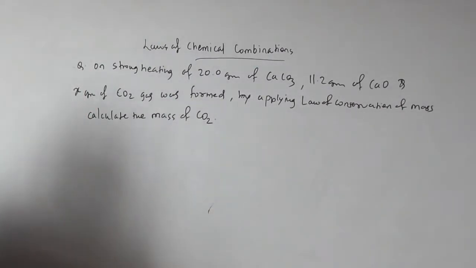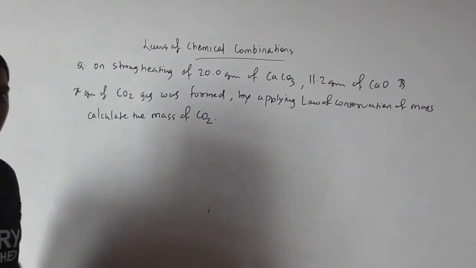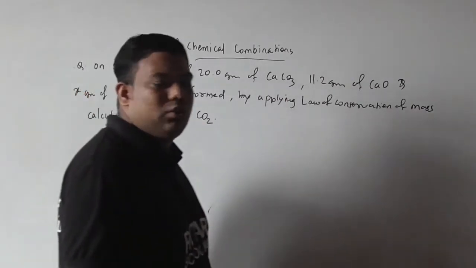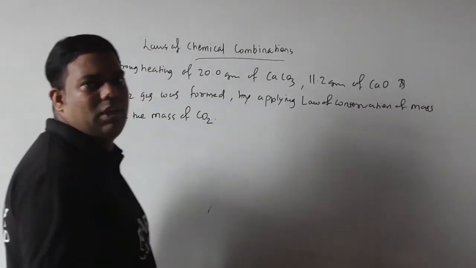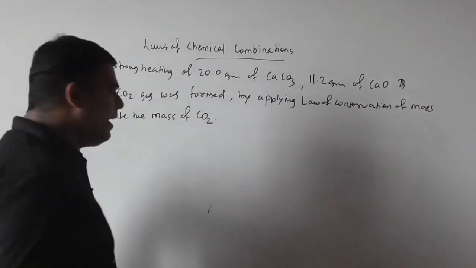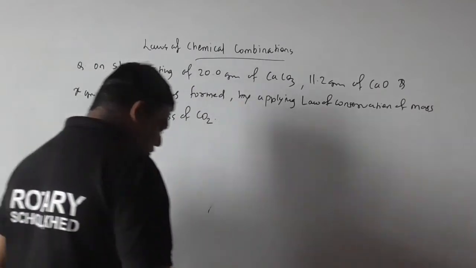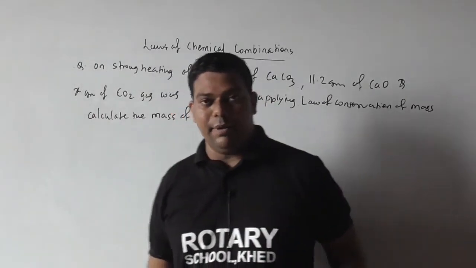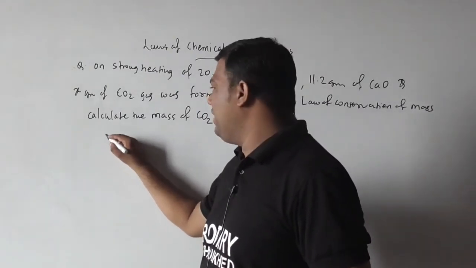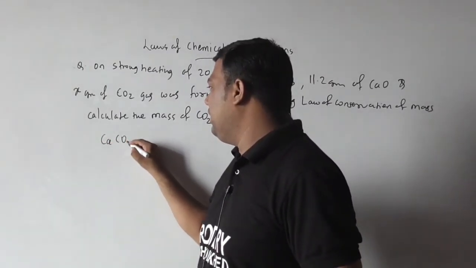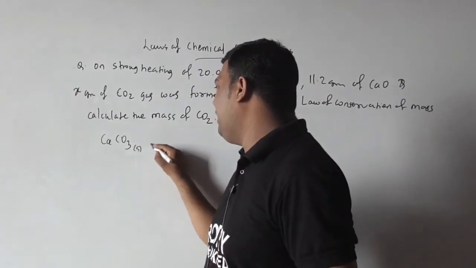Okay, so here we need to write the reaction of heating calcium carbonate. So see here, we want to concentrate on what? Reaction. So see here how we can write, beta. As you know, calcium carbonate is CaCO3 solid.